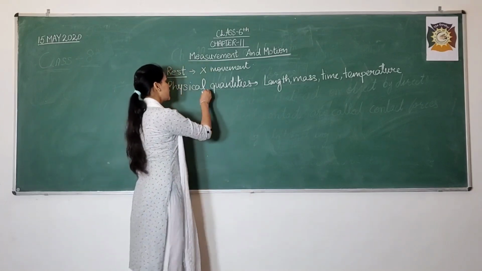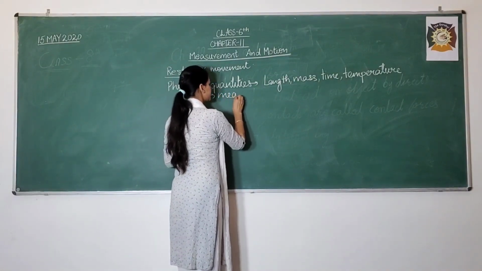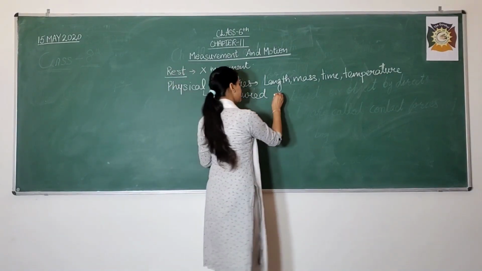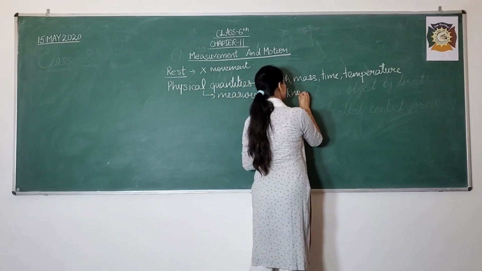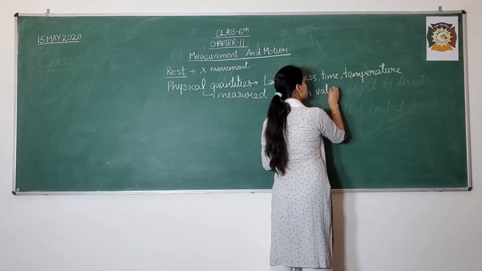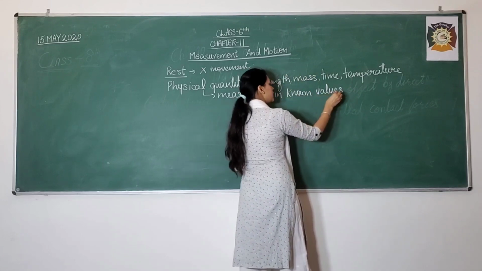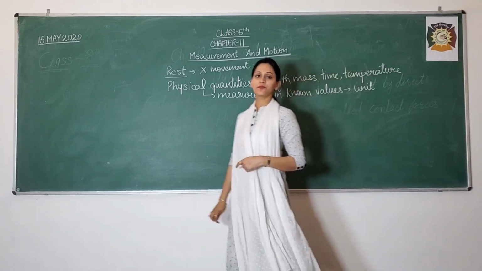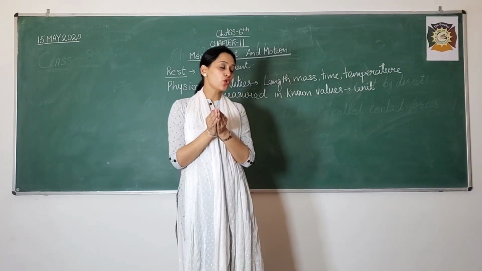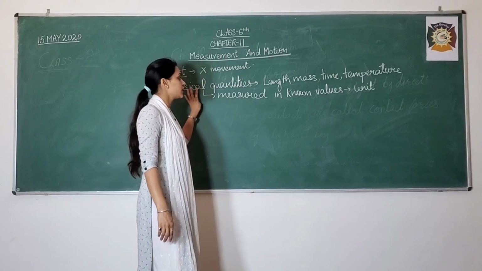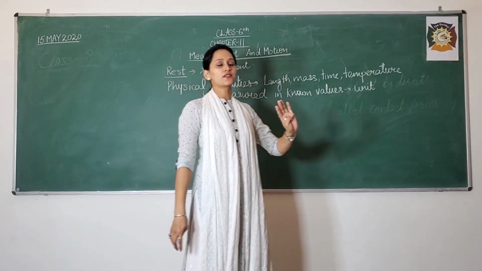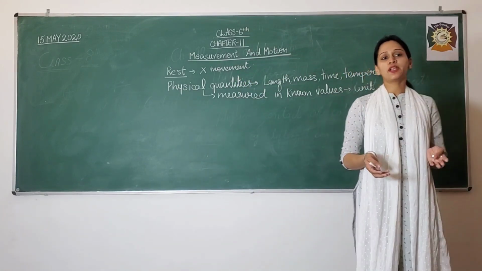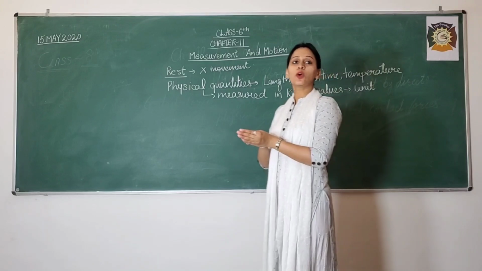These physical quantities are measured in known values, and these known values are called a unit. So what is a unit? A unit is the measurement of a physical quantity in a known value. So to find the precise measurement, we need to go through these physical quantities.